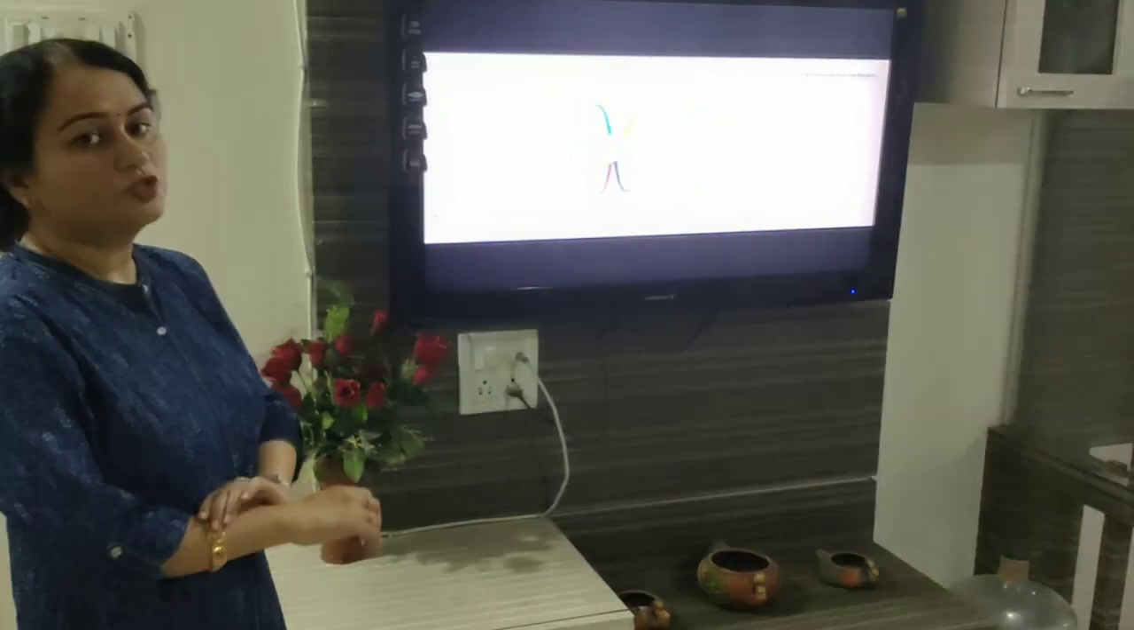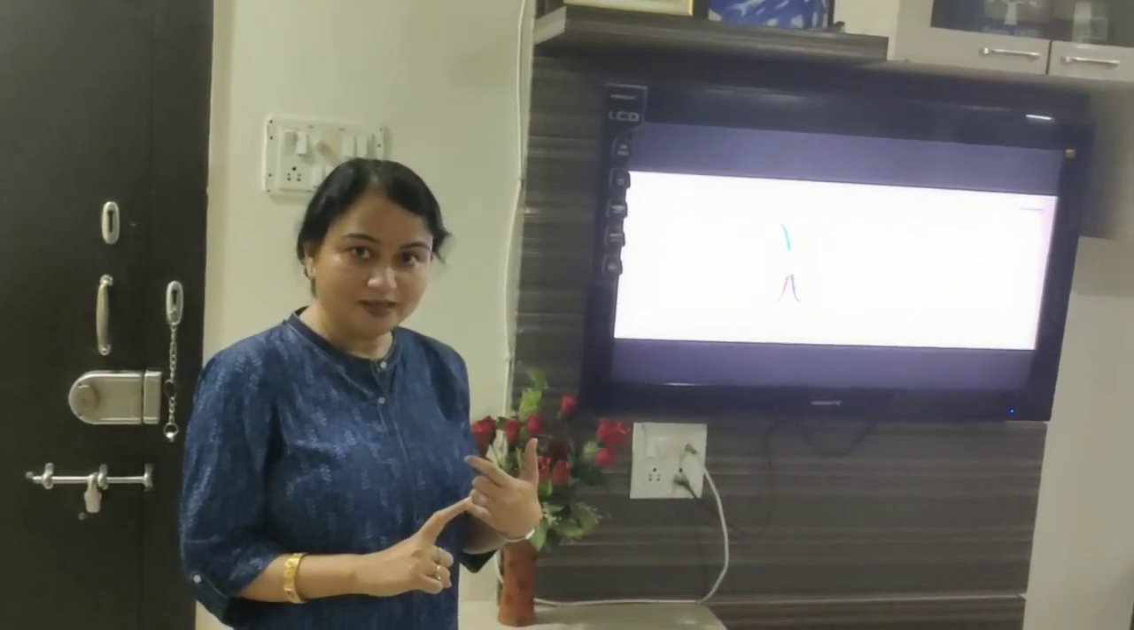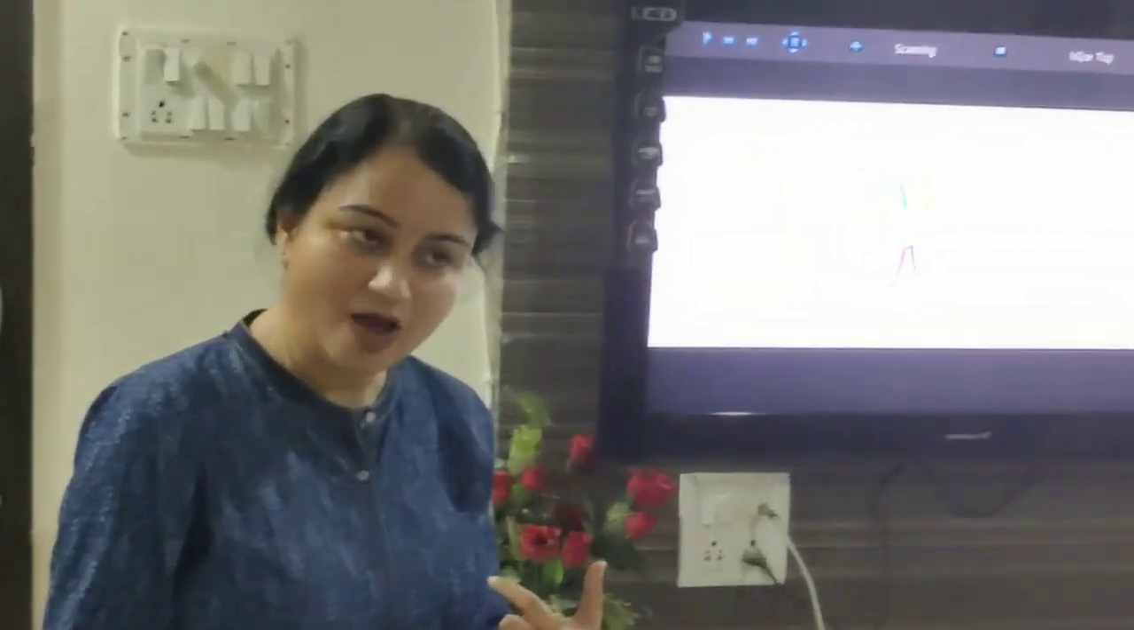Fine children. So we have studied about the charge. Charge is what? It is basically electron. When an object receives electrons, it becomes negatively charged. When an object gives electrons, it becomes positively charged. And the unit with which we can measure it is coulomb. The SI unit of charge is coulomb.